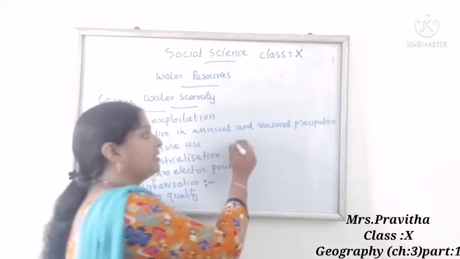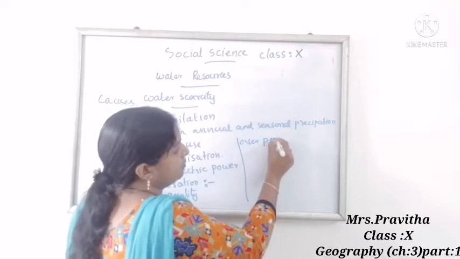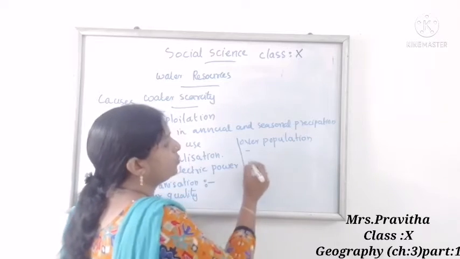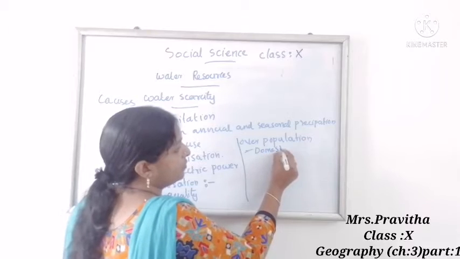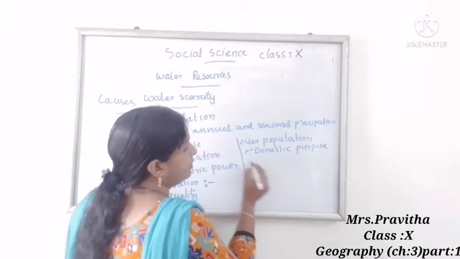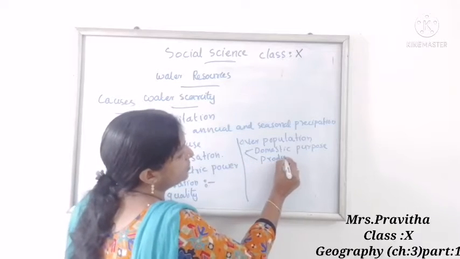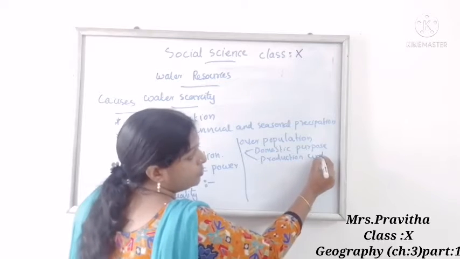Another reason we can tell is overpopulation. If the population is more, water will be exploited for domestic purposes. We want water not only for domestic purposes, we want food, and the production of food also needs water. So farmers will use more water.